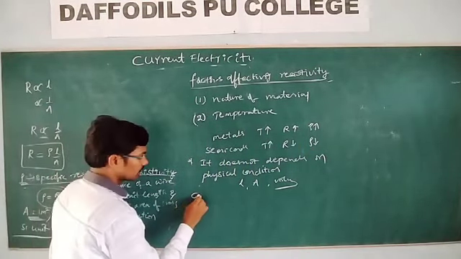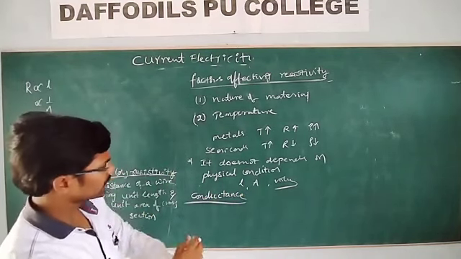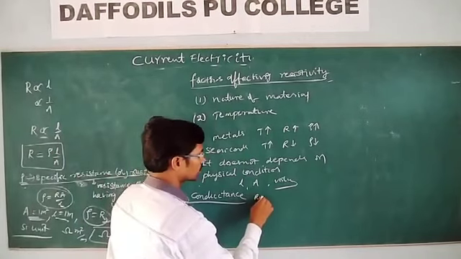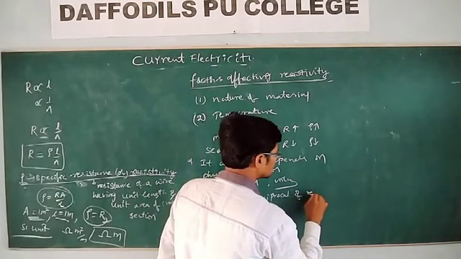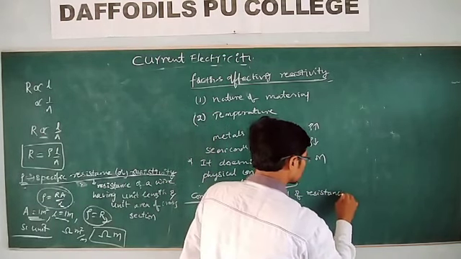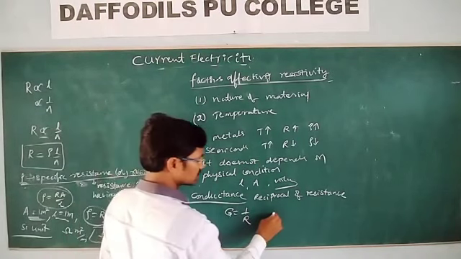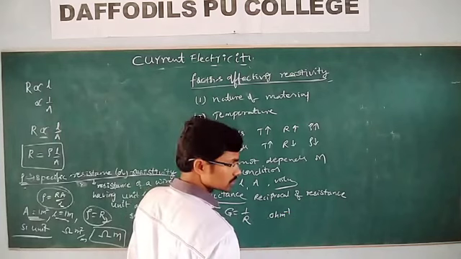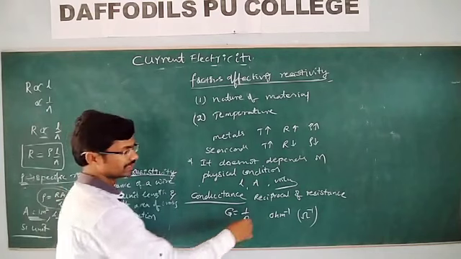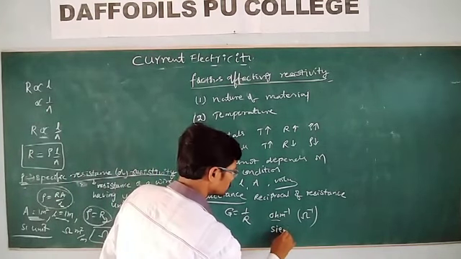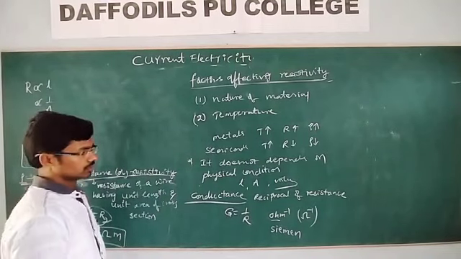So what do you mean by conductance? Conductance is nothing but the reciprocal of the resistance. The reciprocal of resistance is called conductance. G is equal to 1 by R. So what is the unit? Ohm inverse, or even you can write mho. Ohm inverse is nothing but Siemens.